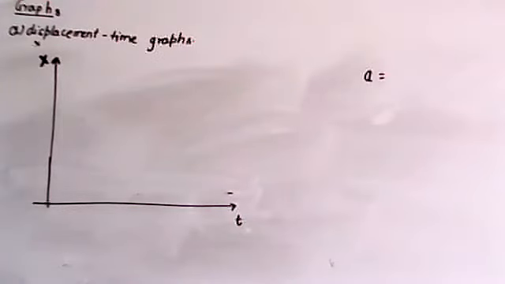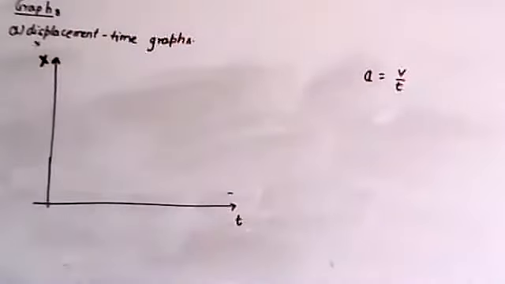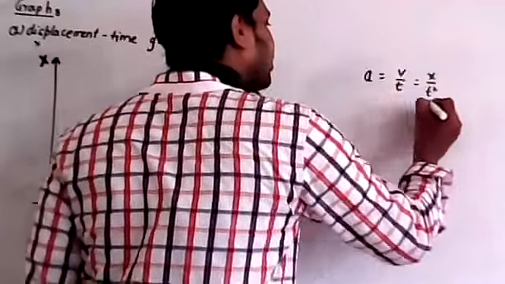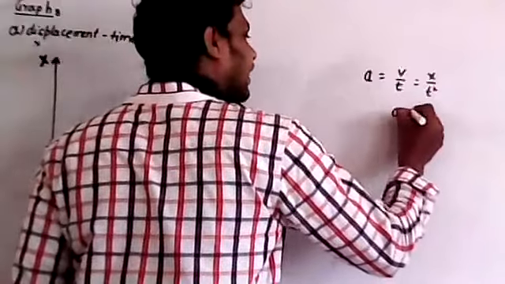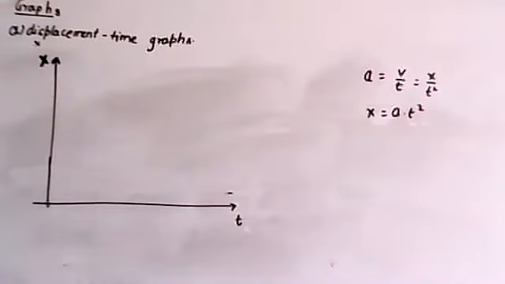For example, acceleration is nothing but velocity by time. And velocity is nothing but displacement by time. Then a is equal to x by t square, or else you can write a into t square is equal to x. Now it looks like which form? Tell me, which form does it look like?